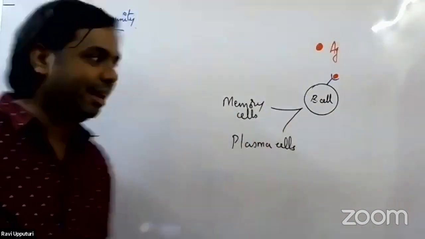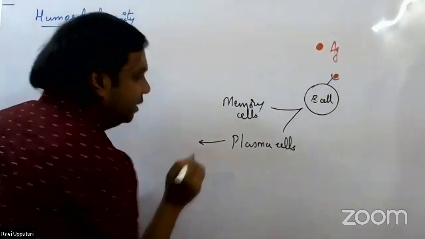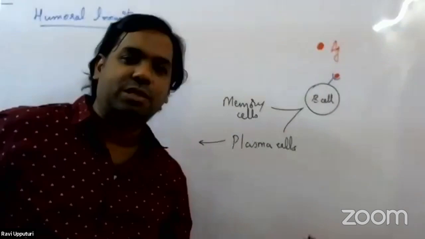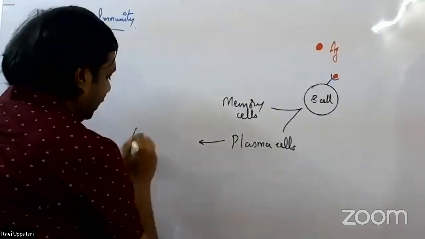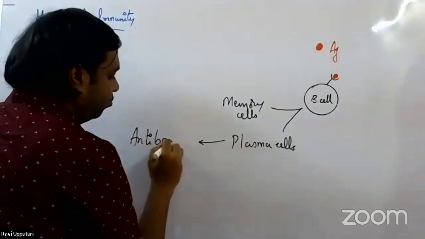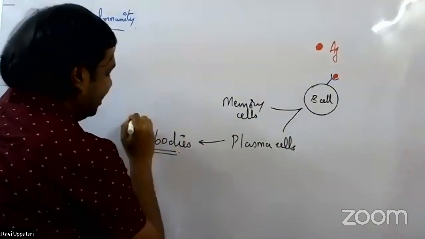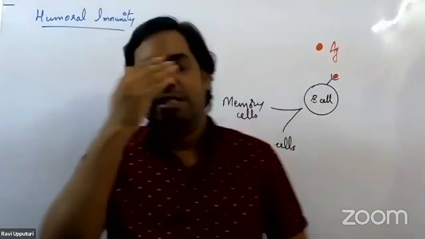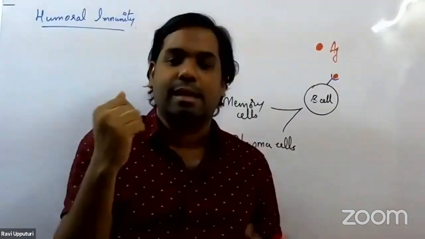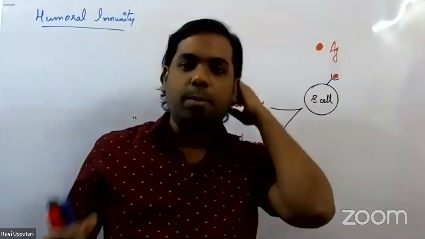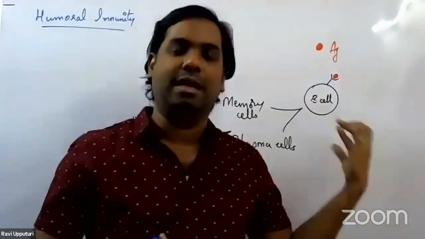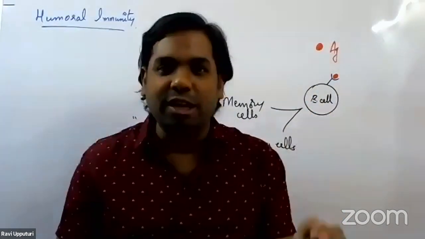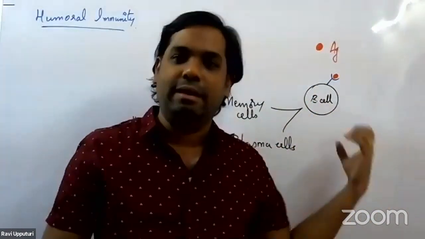Now, based on the type of antigen that has entered the body, the effector cells, or the plasma cells, will start synthesizing the antibodies. Again, remember, all of these antibodies are specific to the particular antigen that has entered the body. All the antibodies synthesized by the effector cells or plasma cells are highly specific to that antigen.